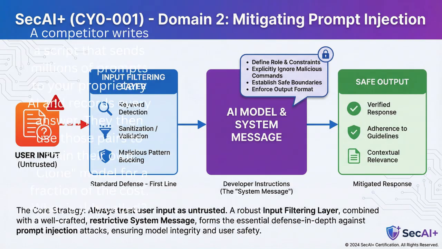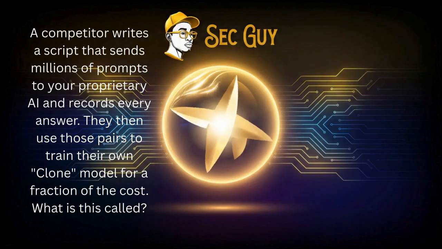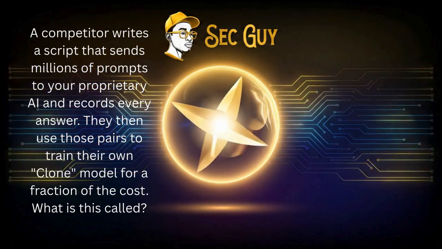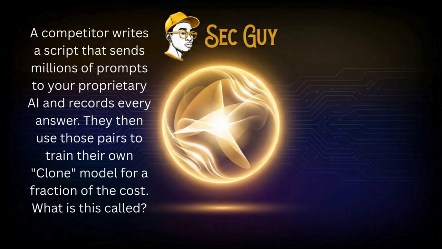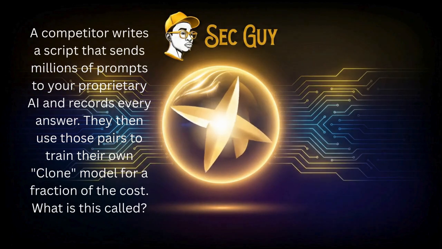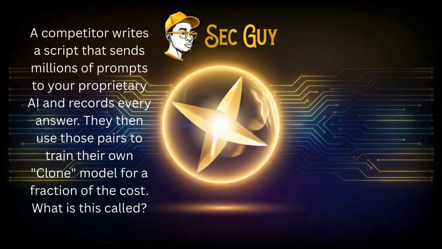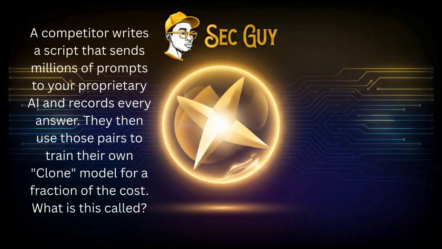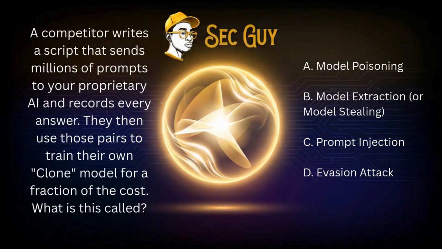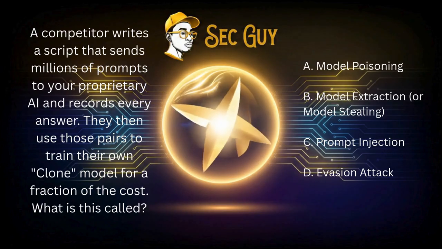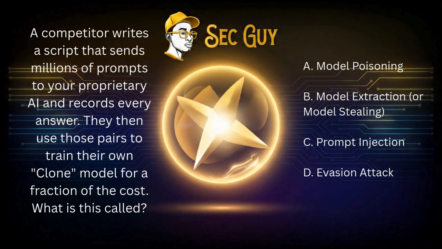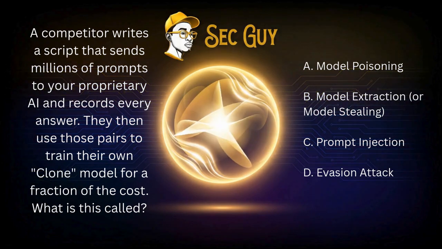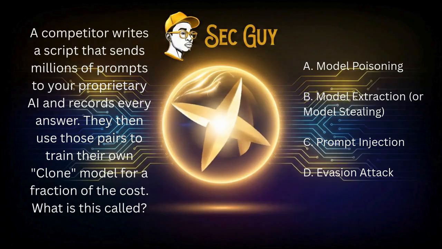Question 8. Model extraction. A competitor writes a script that sends millions of prompts to your proprietary AI and records every answer. They then use those pairs to train their own clone model for a fraction of the cost. What is this called? A. Model poisoning. B. Model extraction or model stealing. C. Prompt injection. D. Evasion attack.